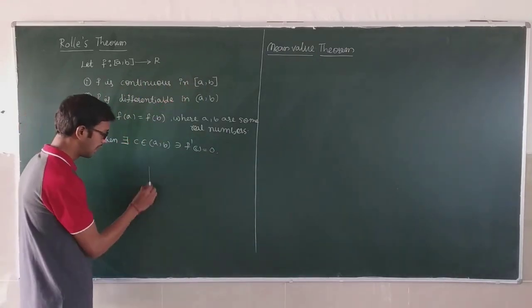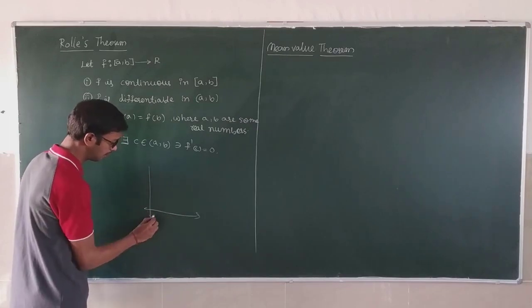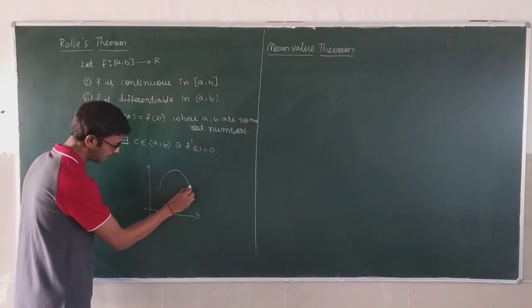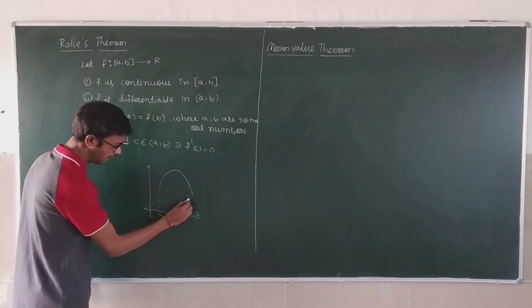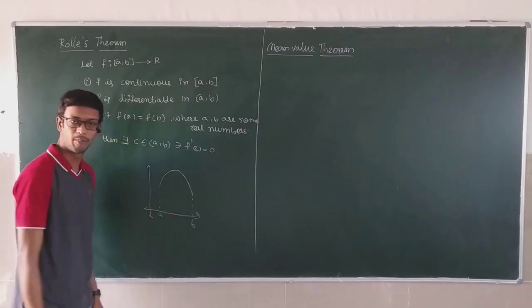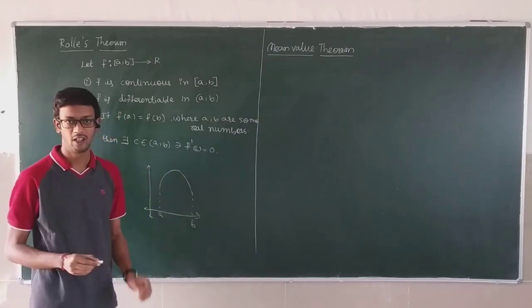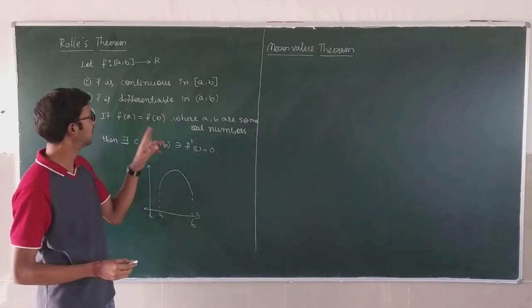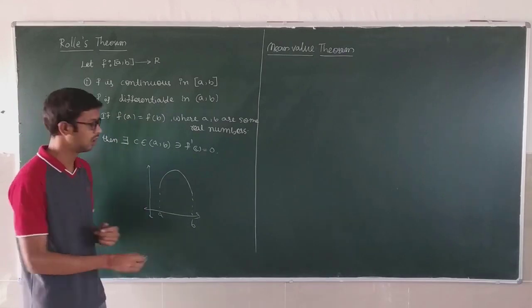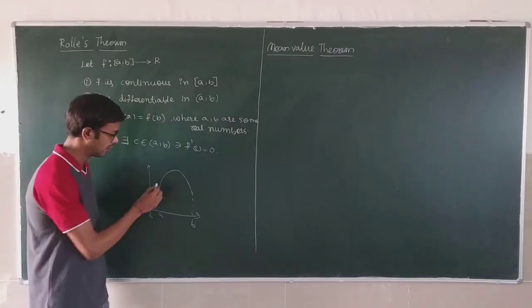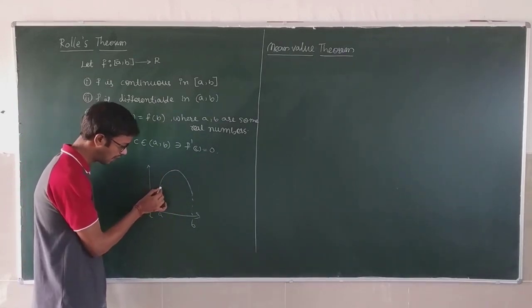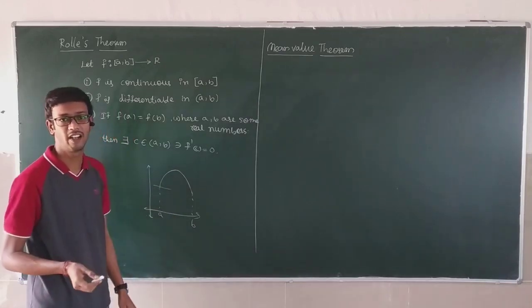For example, I am taking here, this is a and this is b. If you draw a tangent at any point, that will become differentiable. You see here we can draw a tangent here, we can draw a tangent here. But if we draw a tangent at the end point, it is not a tangent.